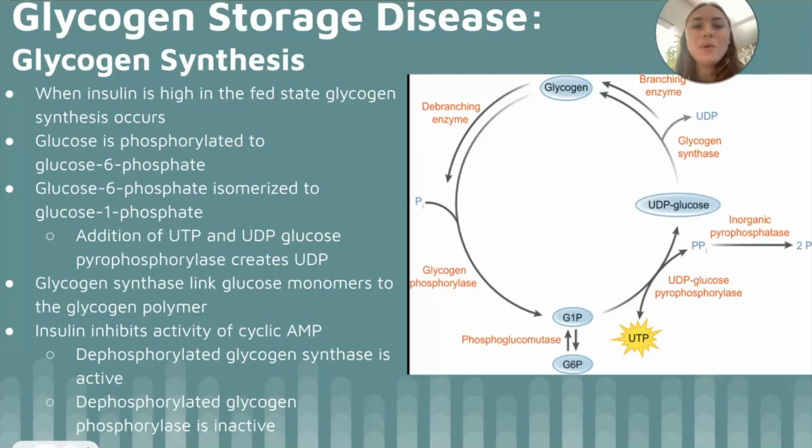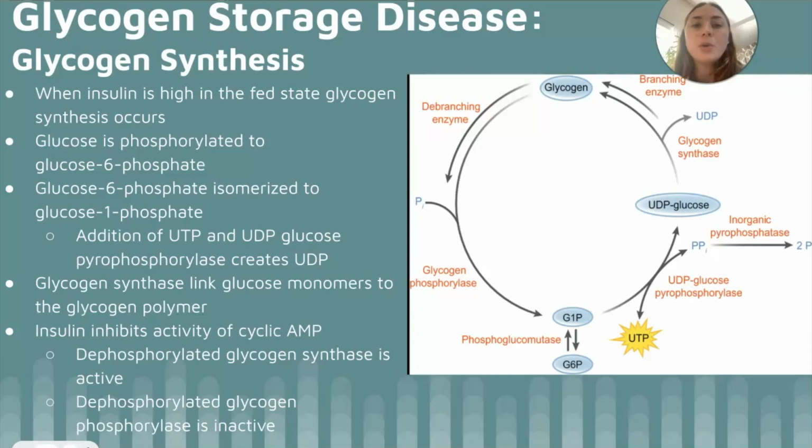It is then isomerized into glucose 1-phosphate, which, in addition to UTP, is accepted by the enzyme UDP glucose pyrophosphorylase to generate UDP glucose. UDP glucose is a source for glycosyl residues to link to the glycogen chain. A regulatory enzyme for glycogen synthesis is glycogen synthase, which is responsible for linking the glucose monomers to the glycogen